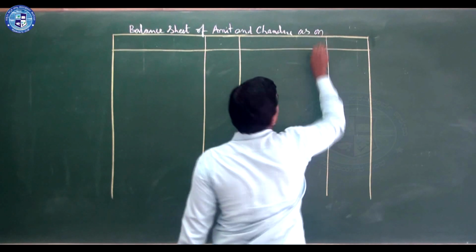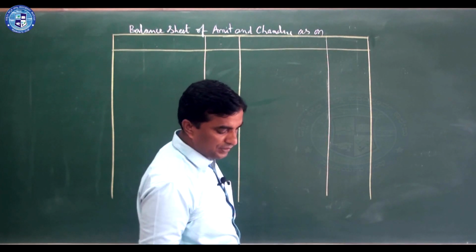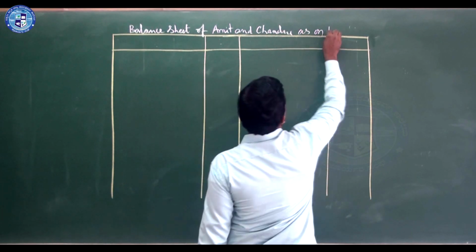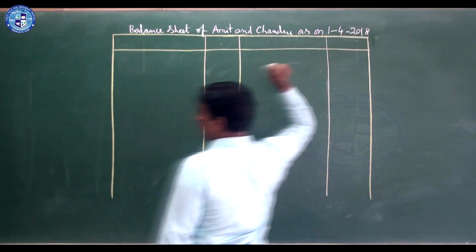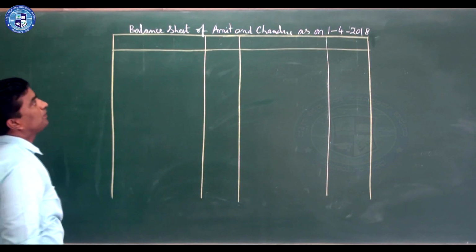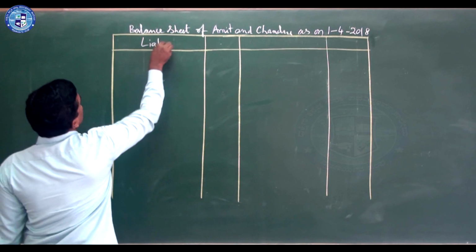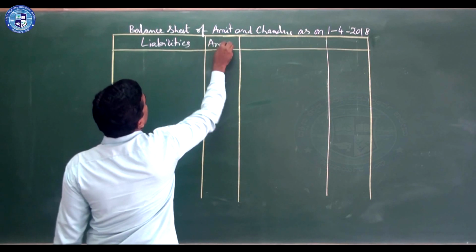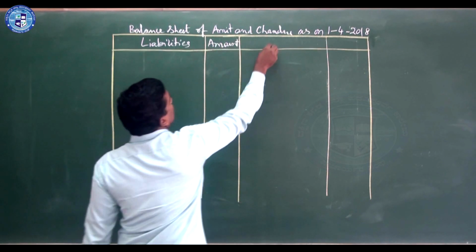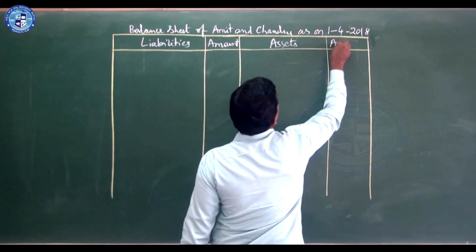As on the date after retirement on 31st March, so next day, 1/4/2018. So right here, this is the liability side: liabilities, amount in rupees. This is the asset side and amount.